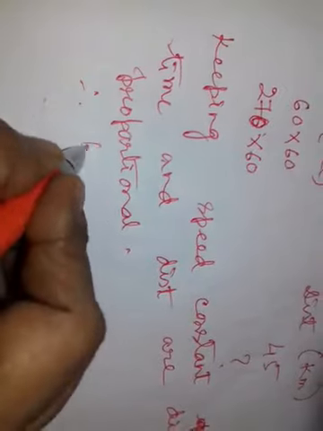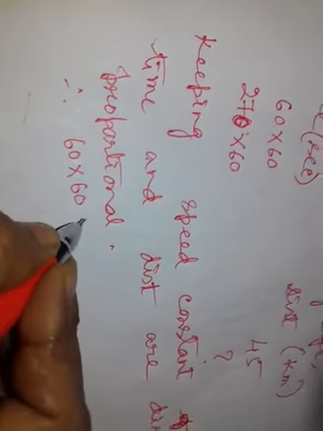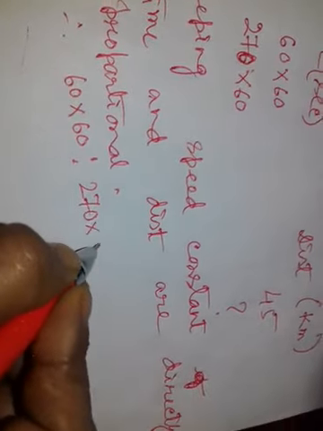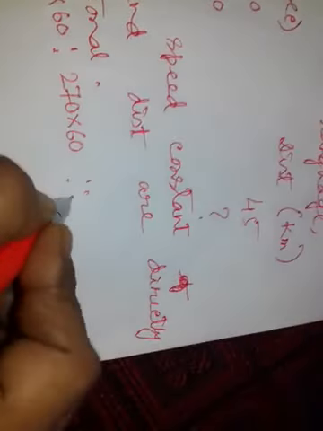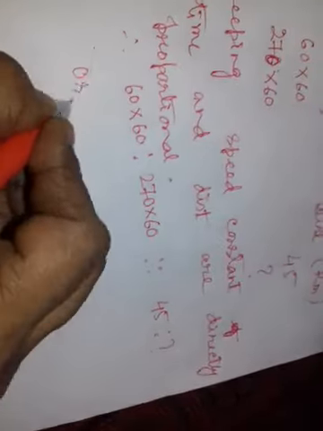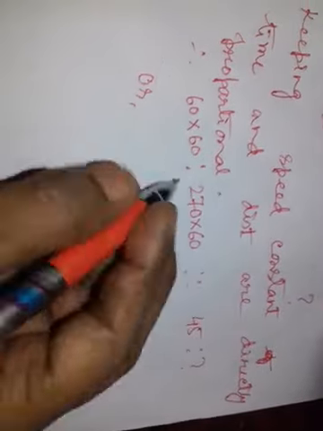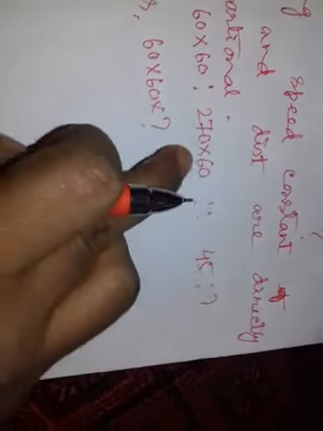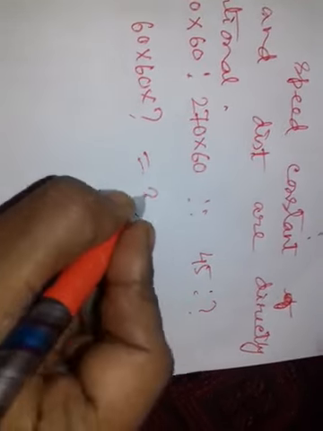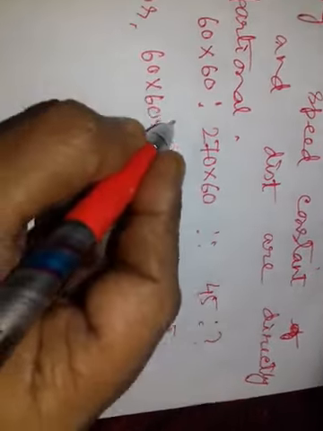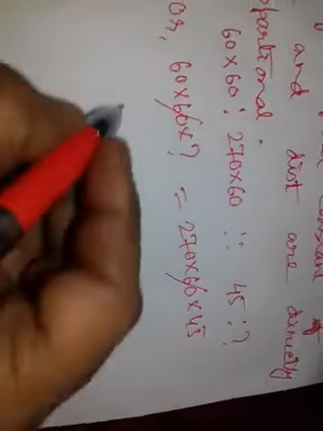Therefore 60 into 60 is to 270 into 60 as 45 is to question mark. Product of extremes means this into question mark: 60 into 60 into question mark is equal to product of means, this into 45: 270 into 60 into 45. Both sides 60 cancel.